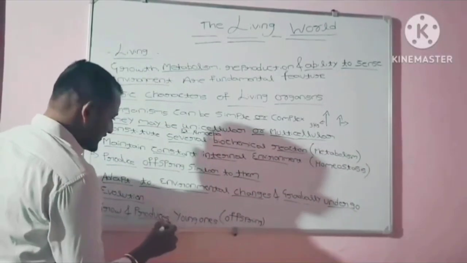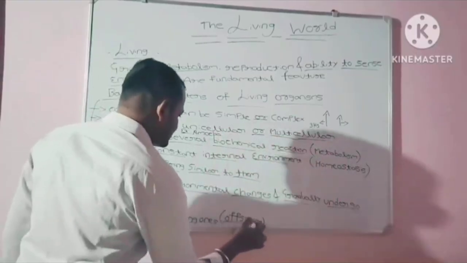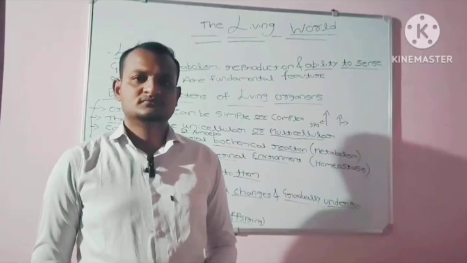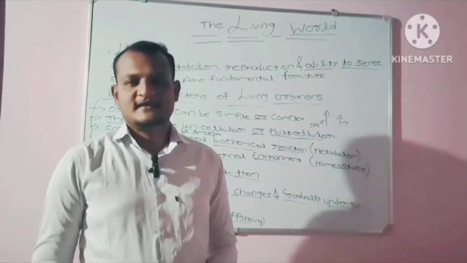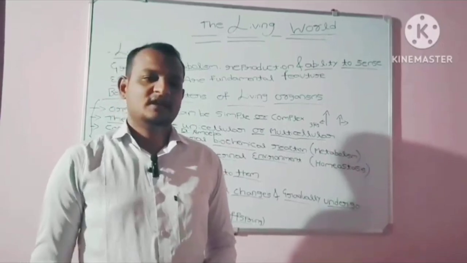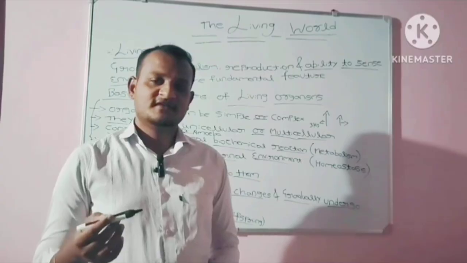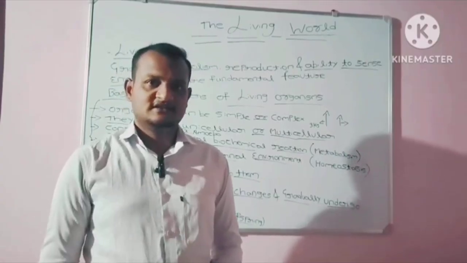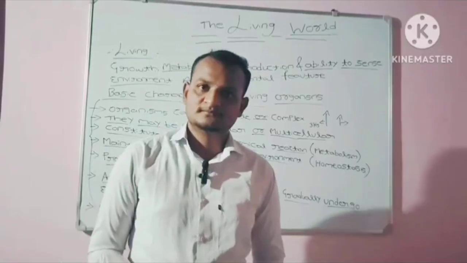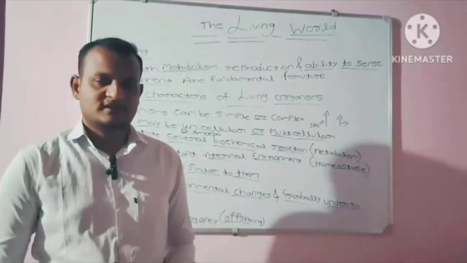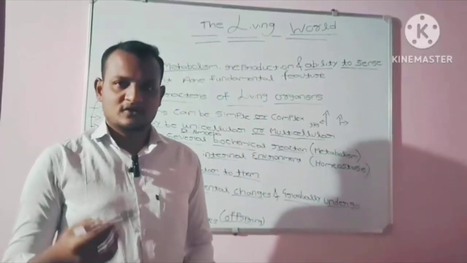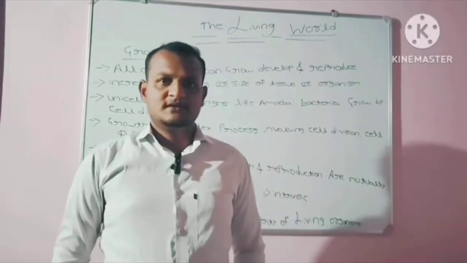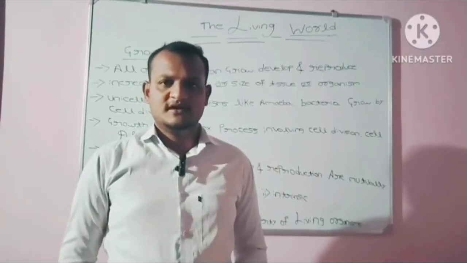Grow and produce young ones. As you know, all living organisms can grow. That is also a major characteristic of a living organism, and they also produce young ones, offspring, for the continuation of generation. I hope you have clarified the concept of living organism and the basic characteristics of living organism, starting with the features of living organism.